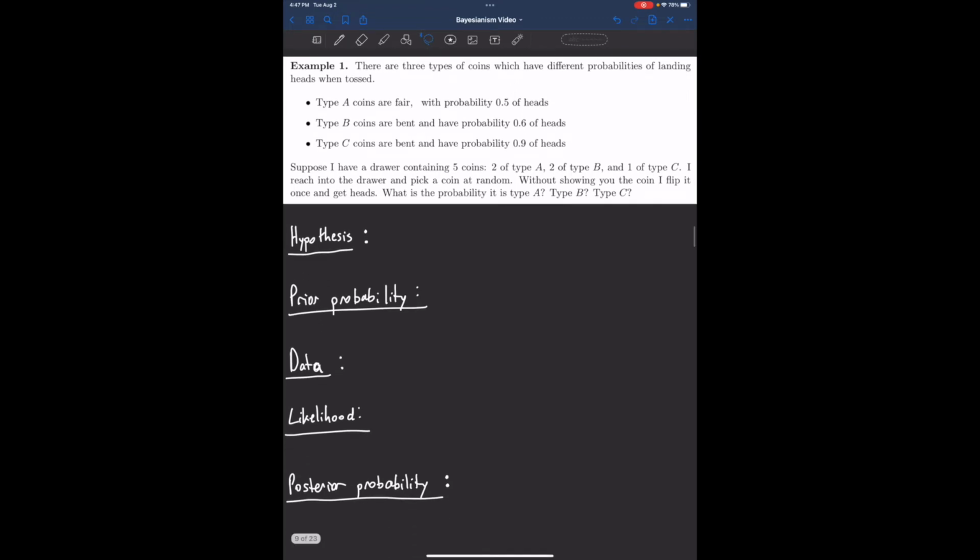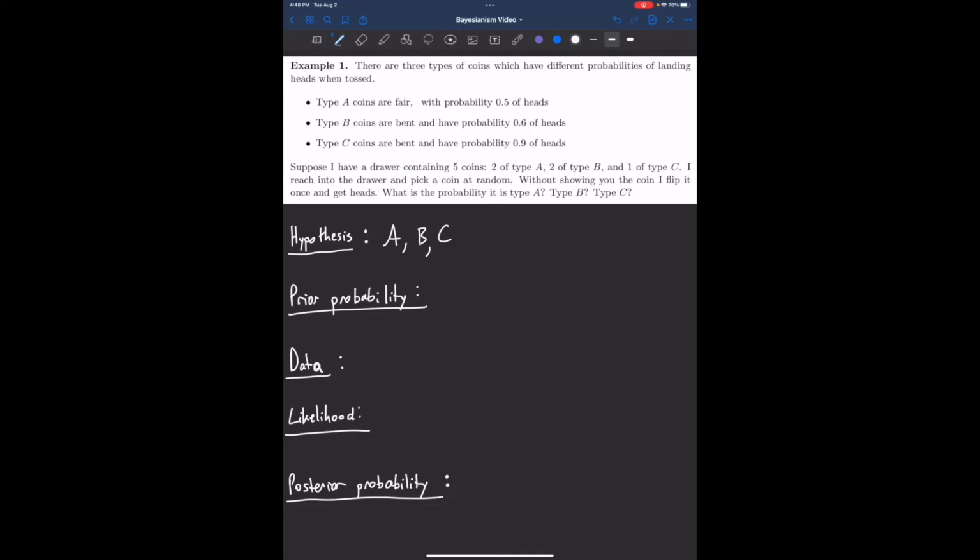Okay. Now, we need to introduce some vocabulary here that comes up super often when we're using Bayesian updating. First, in this example, we have 3 hypotheses. The coin is of type A. And we could also have another hypothesis that the coin is of type B or the coin is of type C. So in this example, we're considering 3 hypotheses. Just for short, I'm going to call these hypotheses A, B, and C.